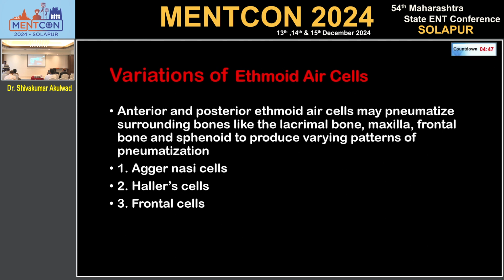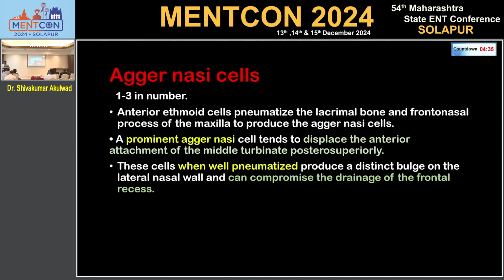Variations of ethmoidal cells. Anterior and posterior ethmoidal cells may pneumatize surrounding bones like the lacrimal bone, maxilla, frontal bone and sphenoid to produce various patterns of pneumatization: agger cell, Haller cell or frontal cells. Agger cells may be 1 to 3 in number. Anterior ethmoid cells pneumatize the lacrimal bone and frontonasal process of maxilla to produce the agger nasi cells. Prominent agger nasi cells tend to displace the anterior attachment of the middle turbinate posterior superiorly. These cells, when well pneumatized, produce a distinct bulge on the lateral nasal wall and can compromise the drainage of the frontal recess.